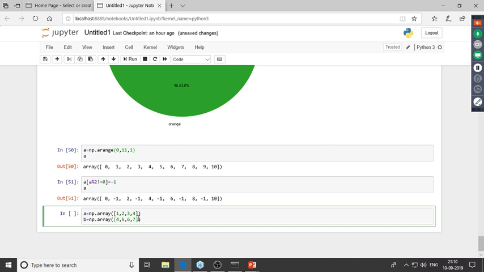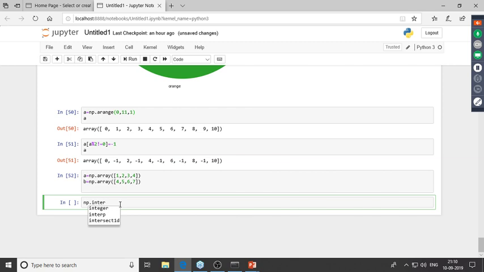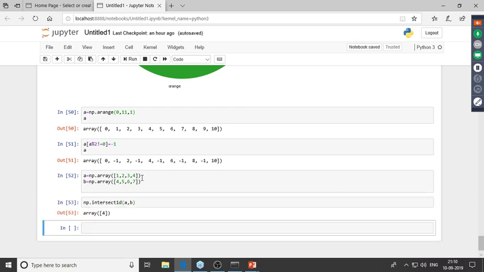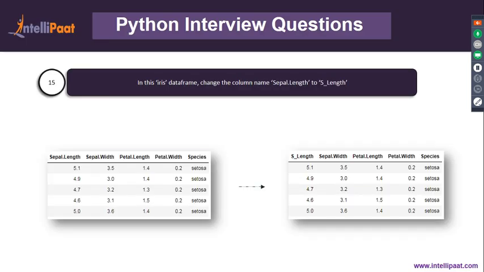So we've got this method np.intersect1d, and inside this I'll just pass in both of the numpy arrays a comma b, and I'll get the element which is common to both of these, which is 4. So this is how we can get the elements at intersection for both the numpy arrays. Now we'll head on to the next question.